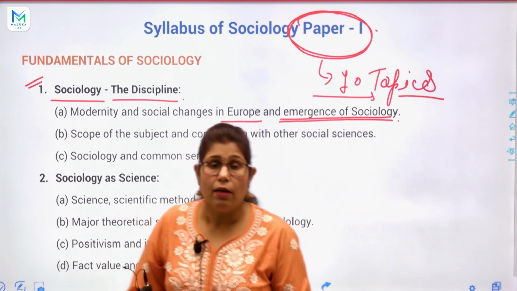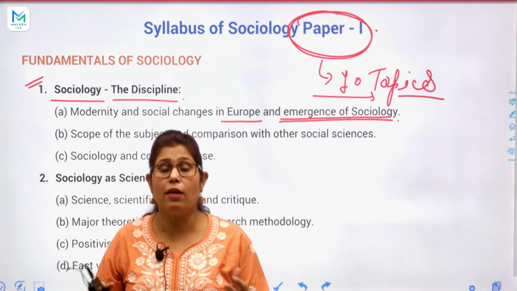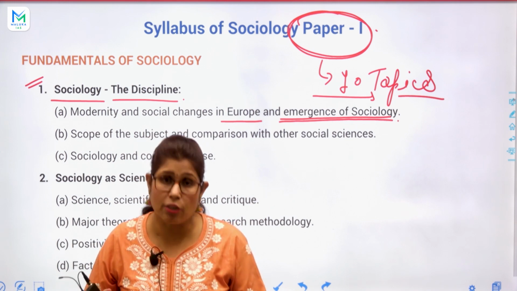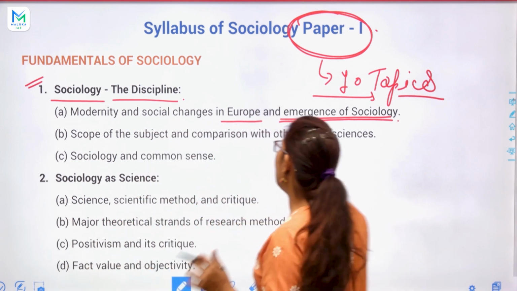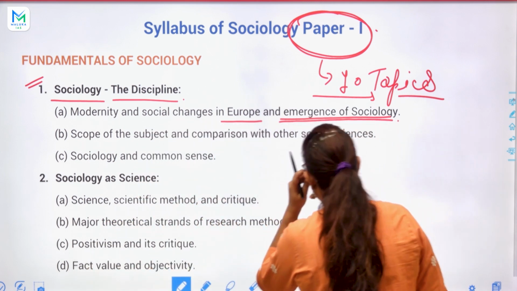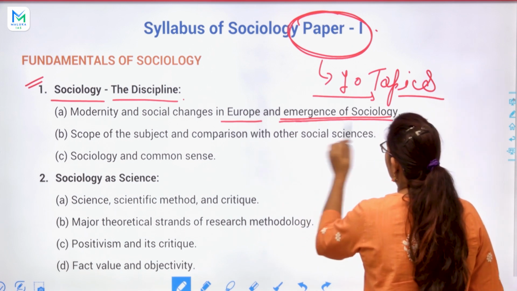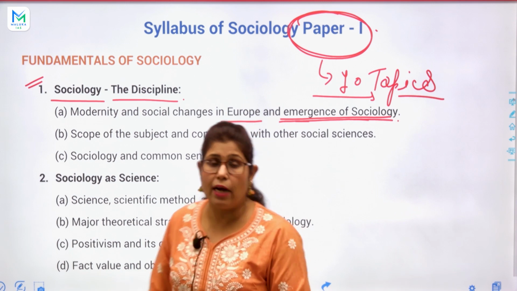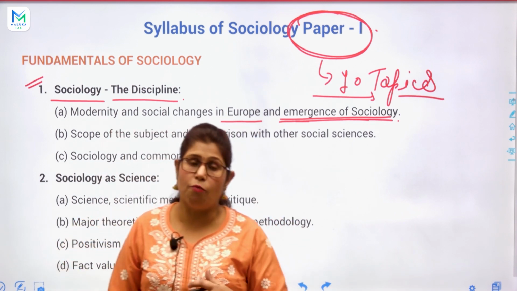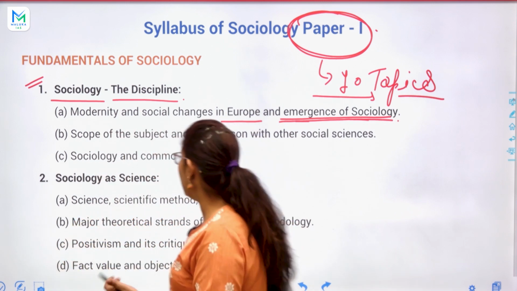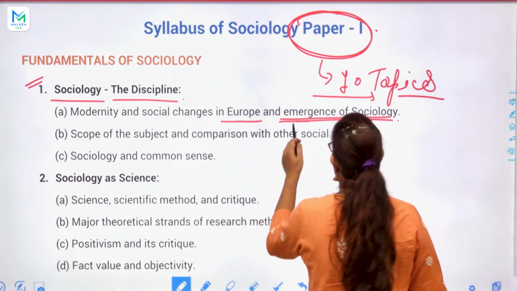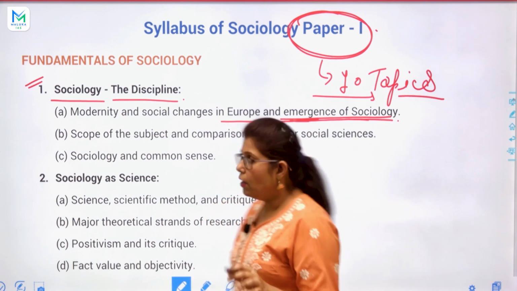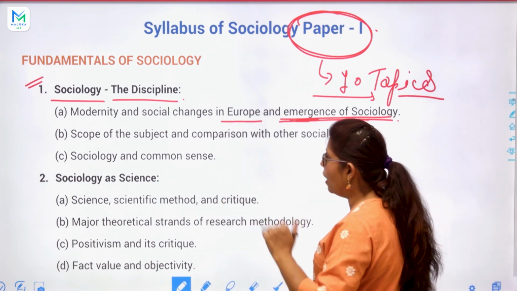What happened in Europe basically, which changed the scenario? We will discuss this topic, but specifically the emergence of sociology, after modernity and social changes in Europe, and how, we will discuss in our first topic when we start the class.